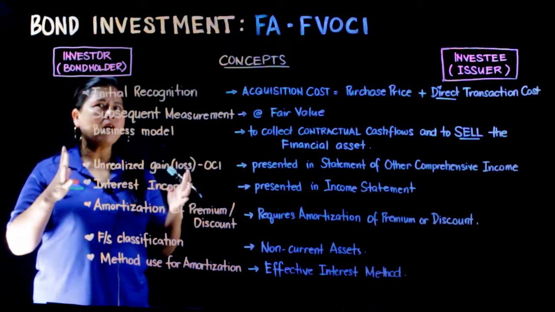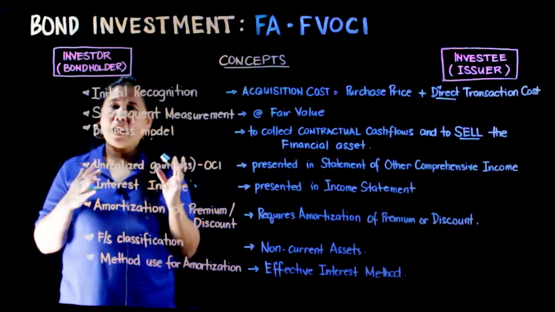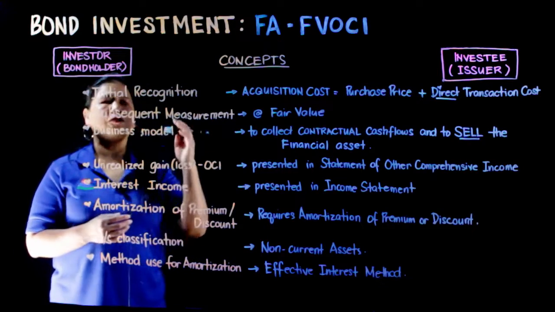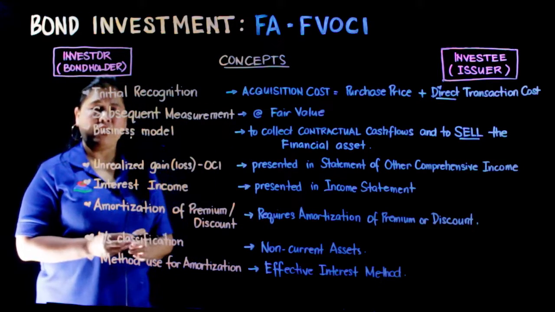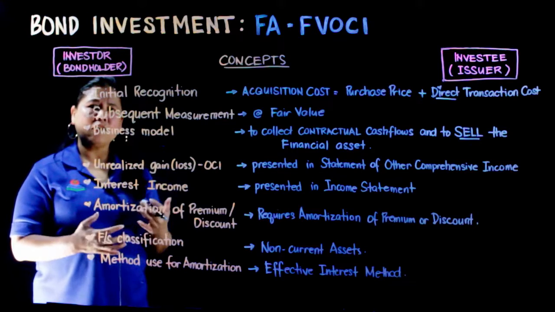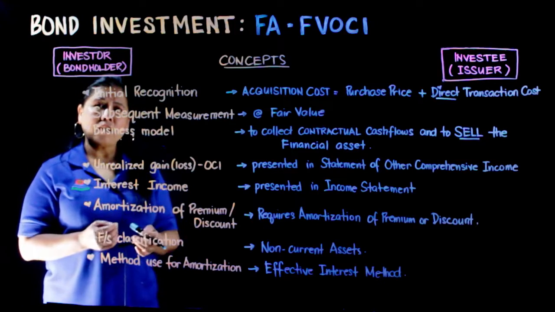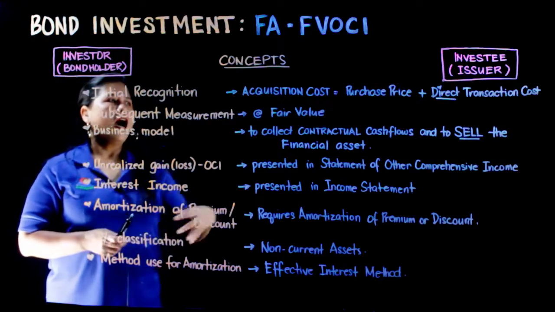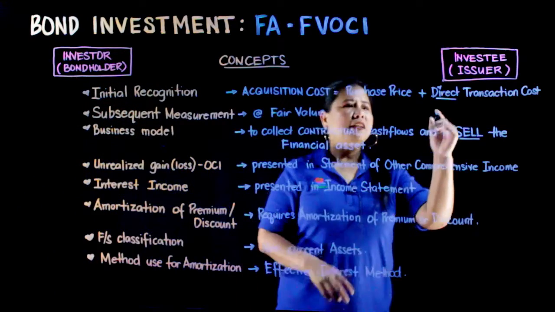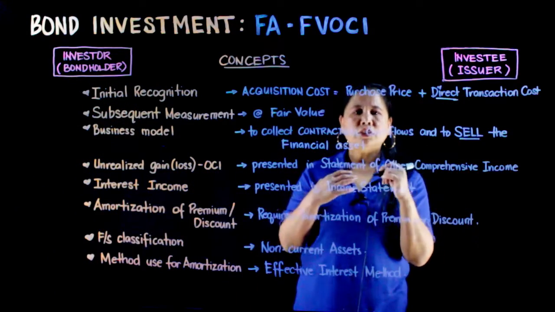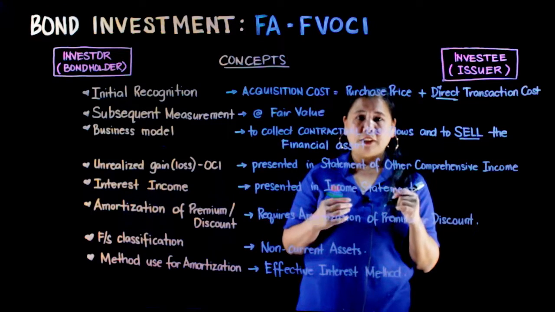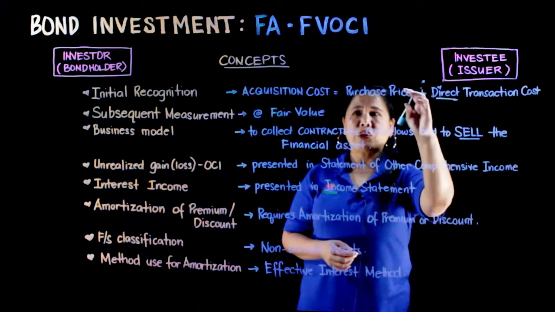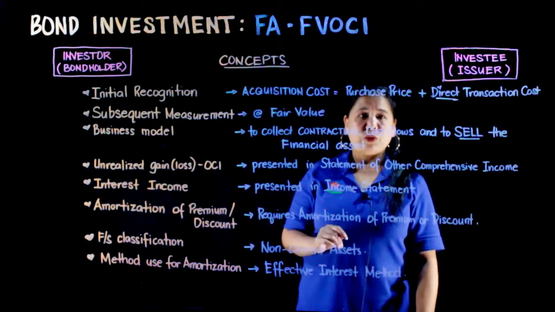So, ito yung mga concepts na dapat nating tatandaan when it comes to financial asset FVOCI. Initially, ang nire-record nating amount dito sa financial asset FVOCI ay yung purchase price plus the direct transaction cost. So take note, the direct transaction cost lang ang ina-add natin sa purchase price to get our acquisition cost.